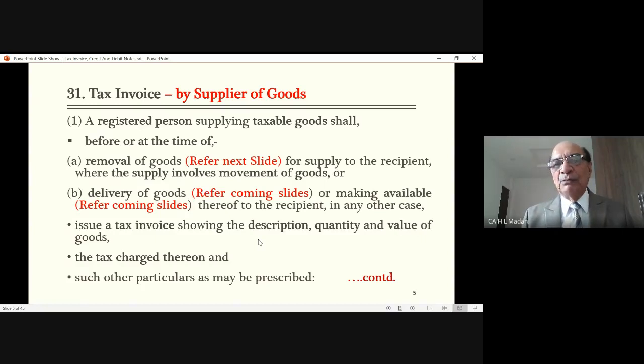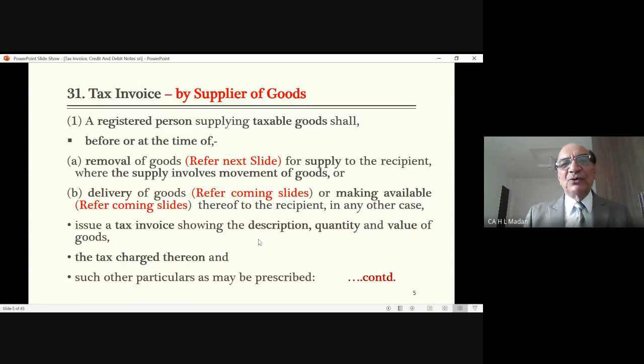This is one. But what will happen in the situation where the customer is located in the other state? So he says for him, the invoice is to be issued at the time of removal of the goods. Means you are removing the goods from your shop or from your godown to the transporter's office, right?